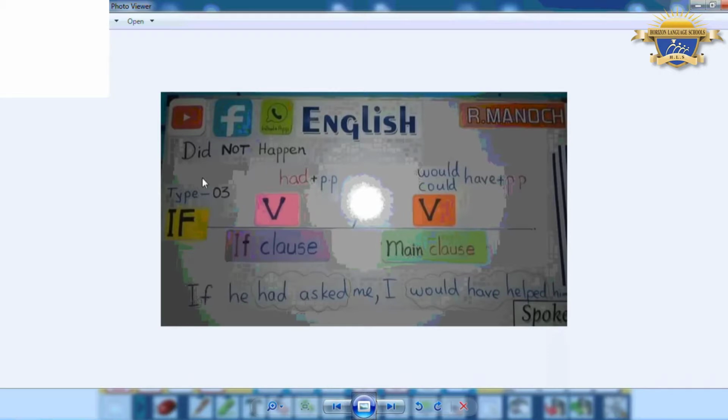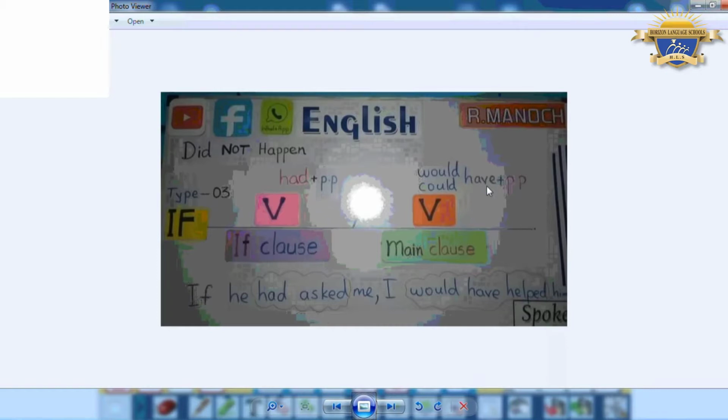We use it when something didn't happen at all. The rule is: if plus past perfect, and the main clause consists of could or would have plus past participle. Take care because you might mix between this one and the second conditional.